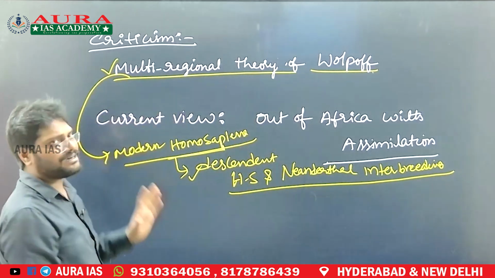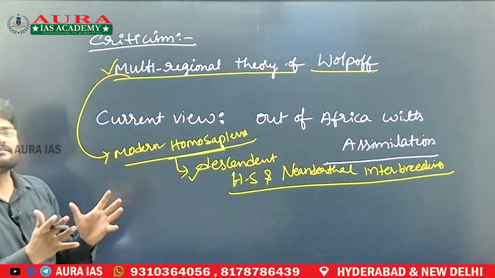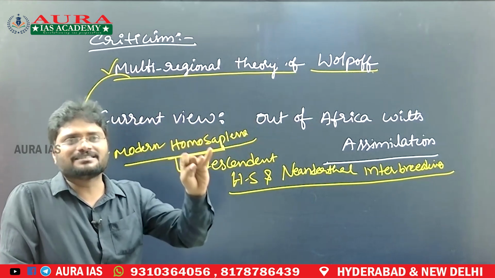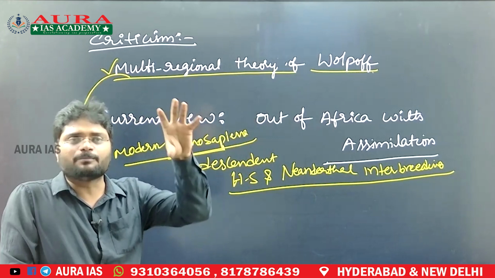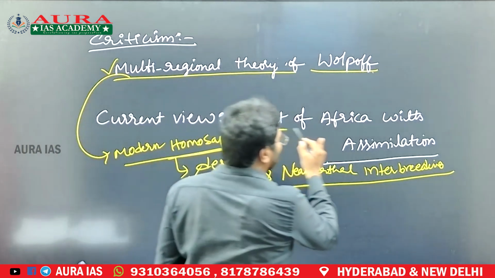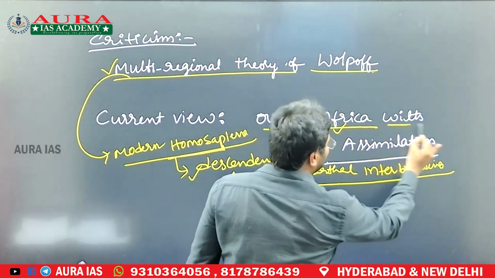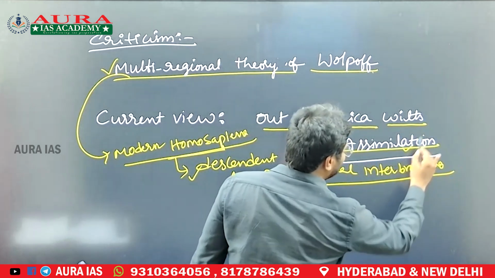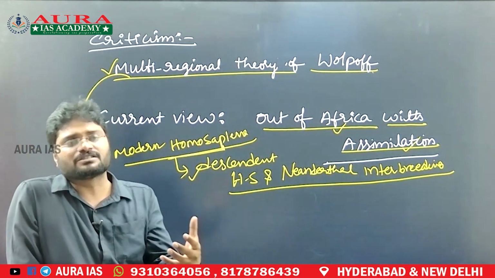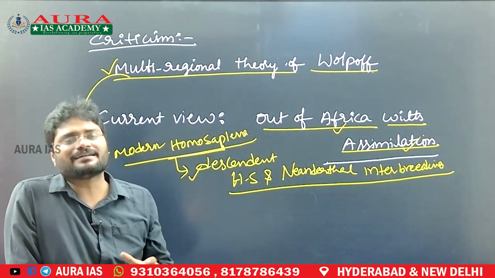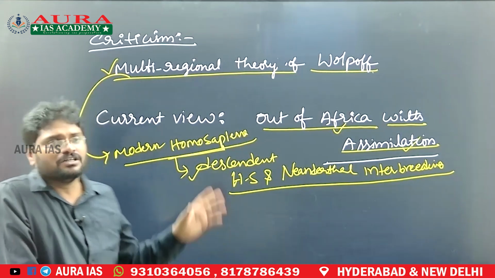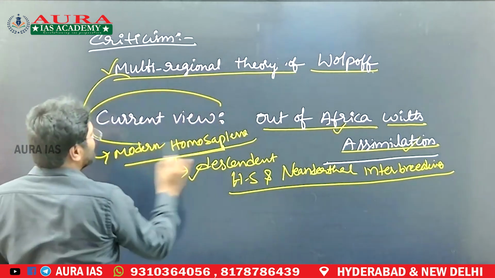So what is the current view? By considering the Wolpoff hypothesis and the archaeological, fossil and genetic evidences which support African origin, the current view is that humans originated in Africa, but later they interbred with the previous Homo species, so that the modern population is nothing but a mixed race of sapiens as well as Neanderthals. This is how you have to write the conclusion.